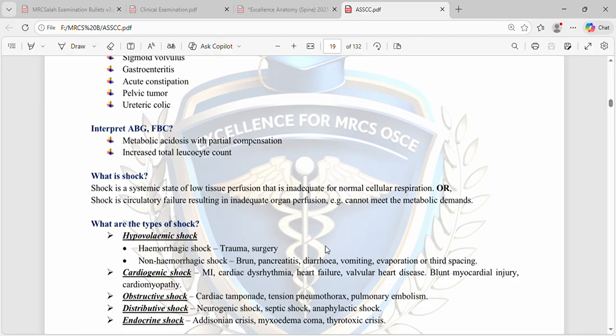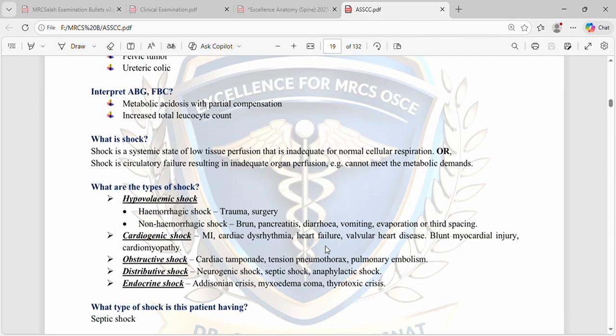Shock is a systemic state of low tissue perfusion that is inadequate for normal cellular respiration. Or shock is circulatory failure resulting in inadequate organ perfusion such that it cannot meet the metabolic demands of the body or the tissues. What are the types of shock? Shock can be hypovolemic shock, for example, hemorrhagic shock, trauma, surgery,